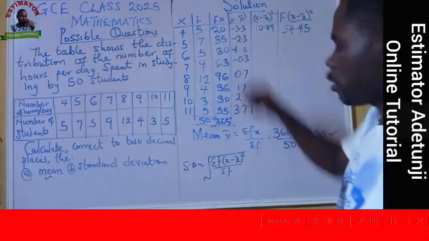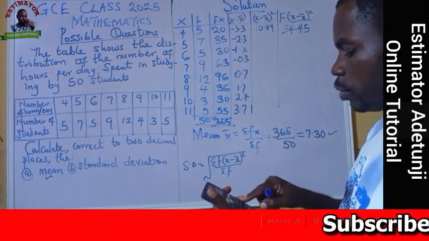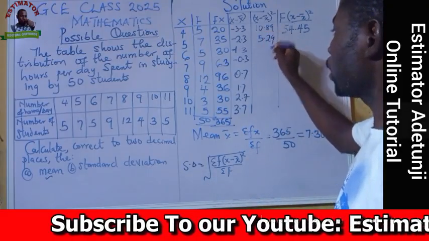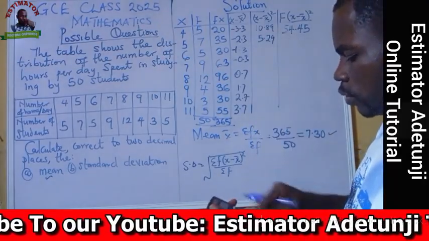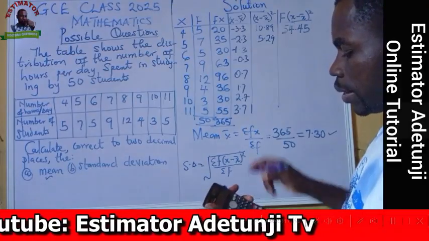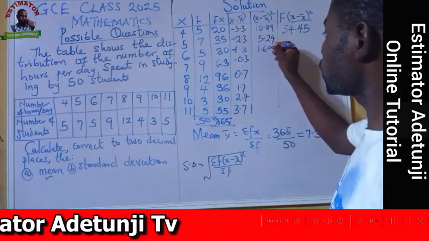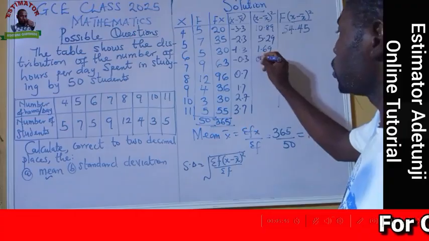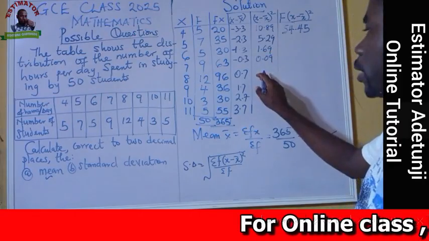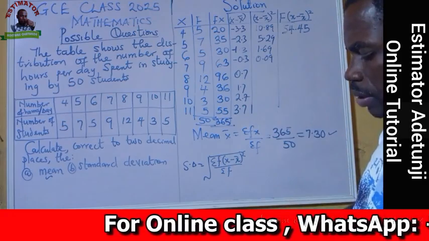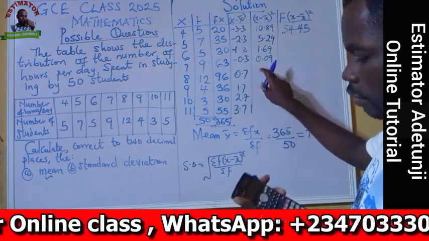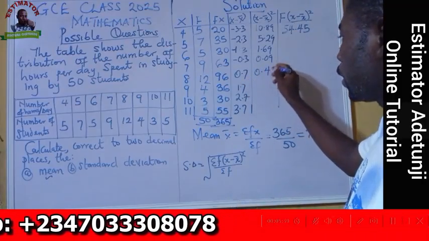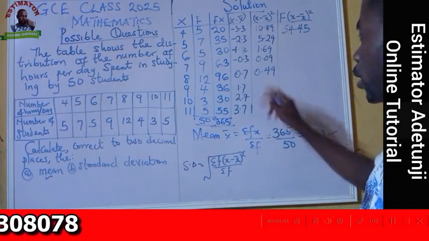All right, we continue. I have minus 2.3 squared, and here I have 5.29. I believe you can continue from where I stopped. 1.3 squared, I have 1.69. 0.3 squared, I'm having 0.09. 0.7 squared, I'm having 0.49.